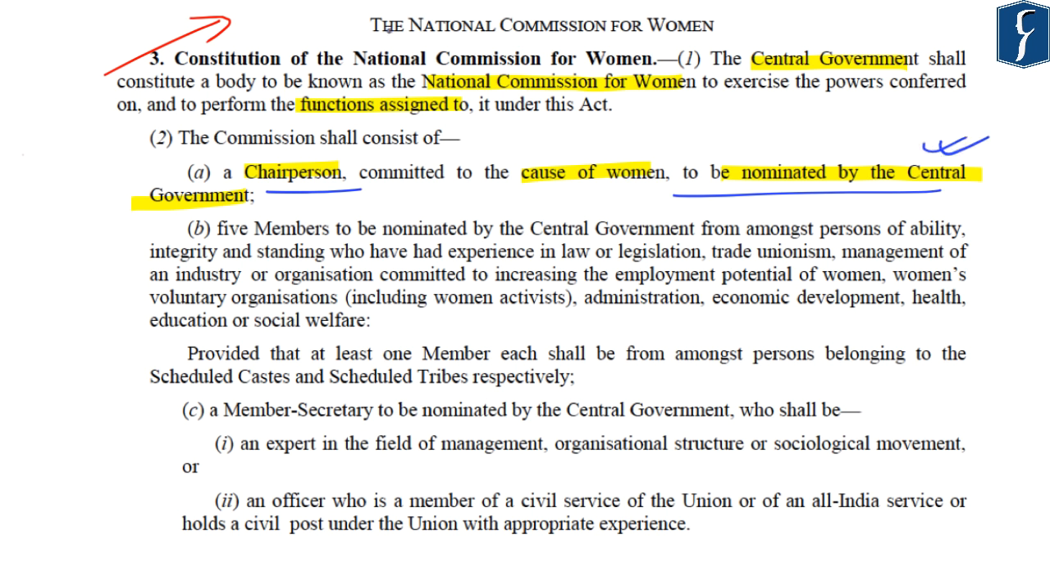Further, it also includes 5 members to be nominated by the central government from amongst persons of ability, integrity, and standing who have experience in law or legislation, trade unionism, management of an industry or organization committed to increasing the employment potential of women, women's voluntary organization including women activists, administration, economic development, health, education, or social welfare. It further stipulates that at least one member each shall be from amongst persons belonging to scheduled castes and scheduled tribes respectively.